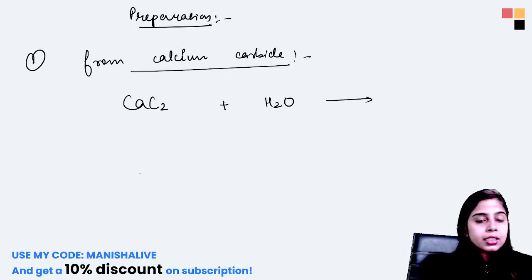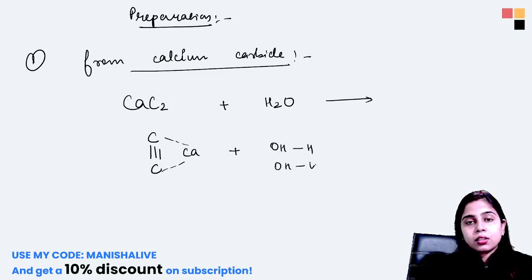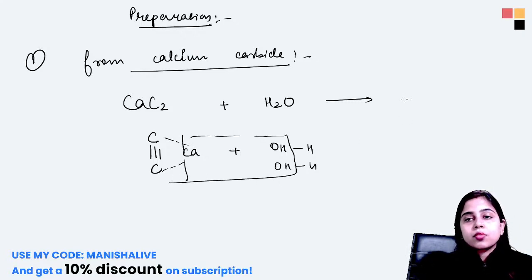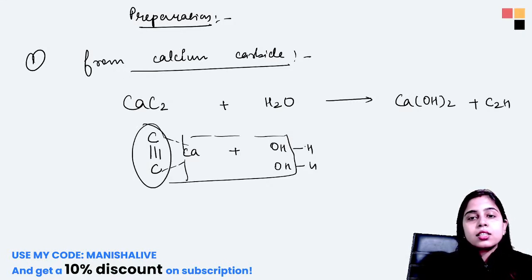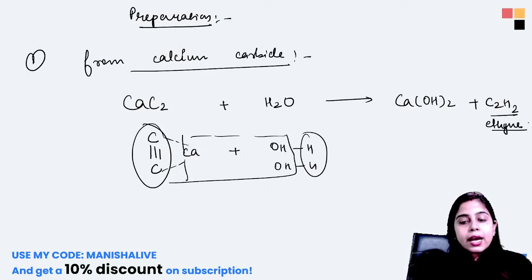So what will happen here? This is the compound. So Ca(OH)2 and C2H2 will be formed. This is your ethine or acetylene.